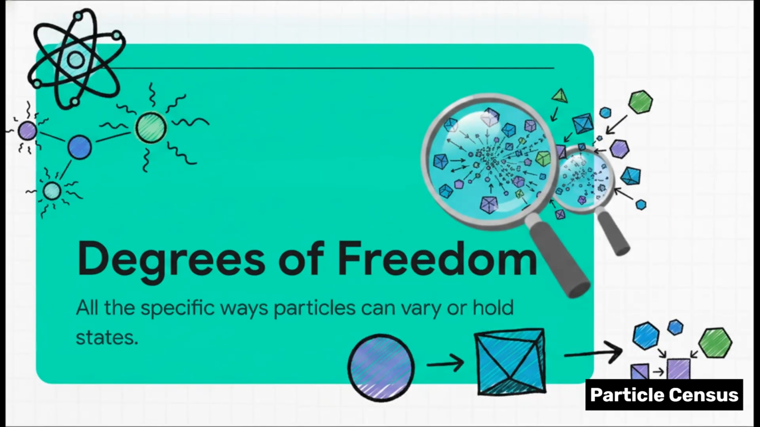This brings us to degrees of freedom. Instead of counting distinct physical objects, quantum physicists count degrees of freedom, basically all the specific ways particles can vary or hold states. The number actually changes depending on the microscopic scale you're observing. Think of it kind of like a massive soundboard with different sliders. The number of available sliders changes depending on how closely you examine the system. The deeper you zoom in on reality, the more these categories splinter and reveal totally new ways of varying.